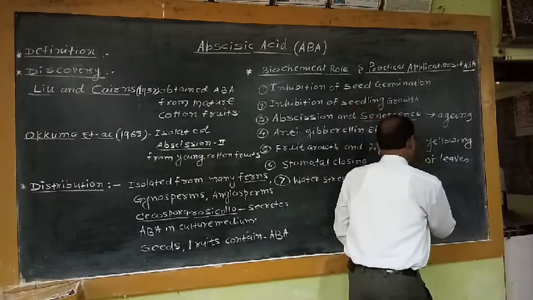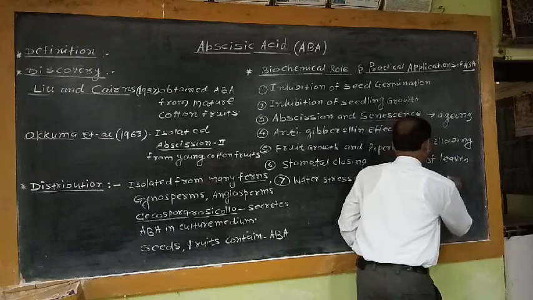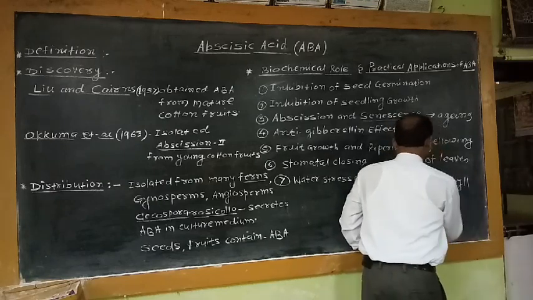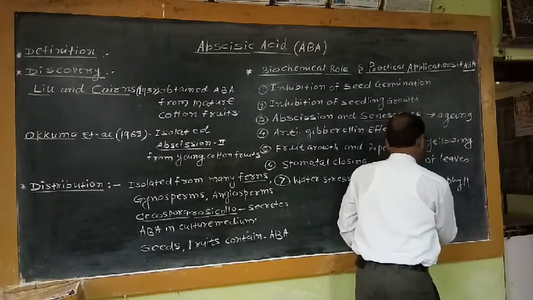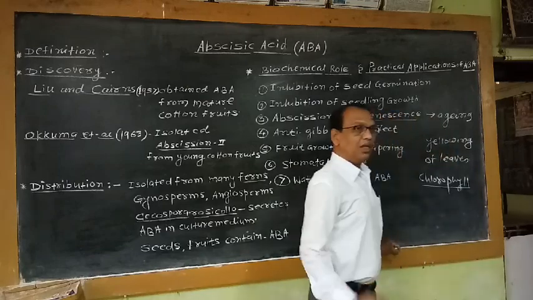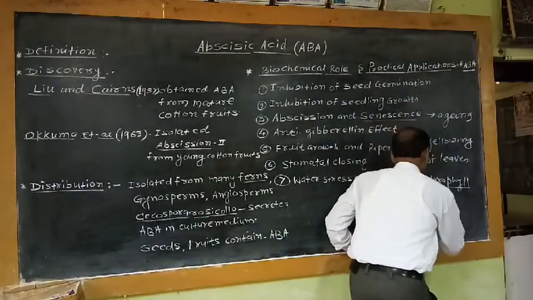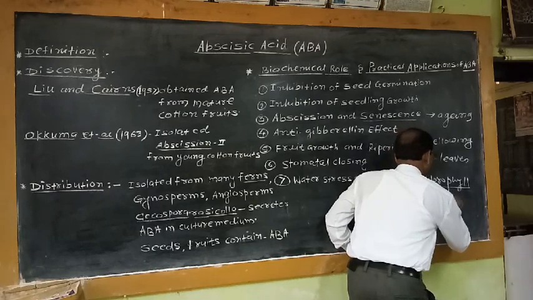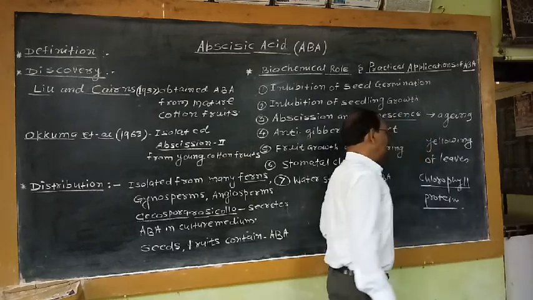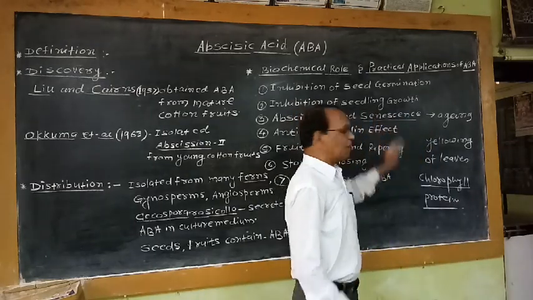It is due to degradation of chlorophyll. Due to disintegration of chlorophyll pigments, as well as disintegration of proteins, the leaves become yellow.